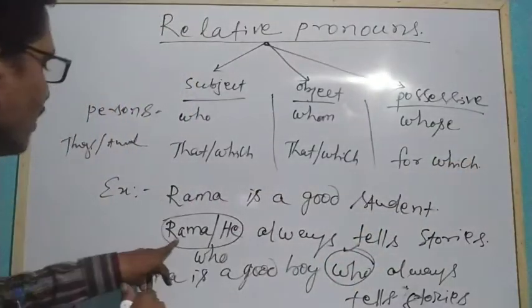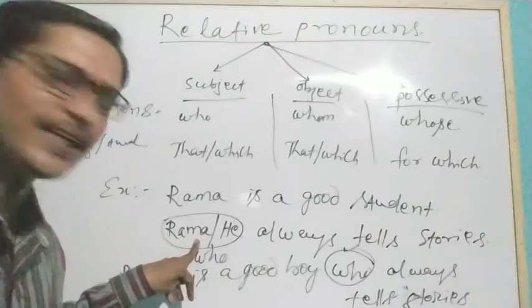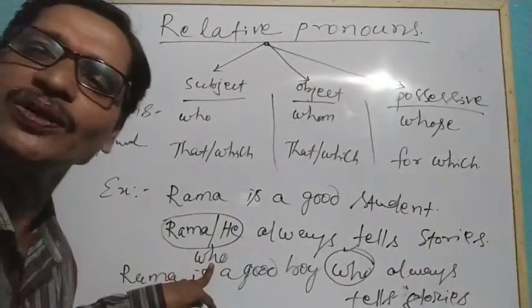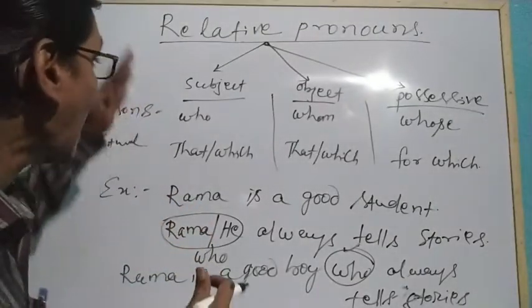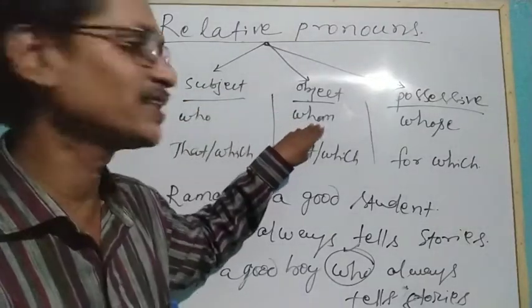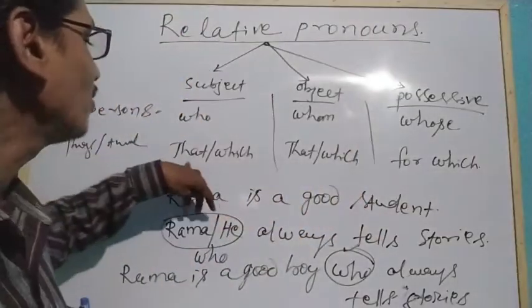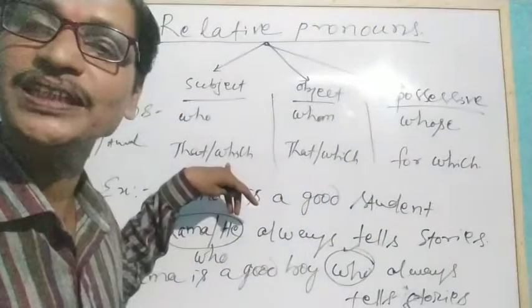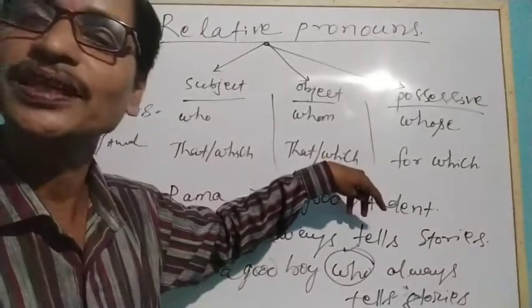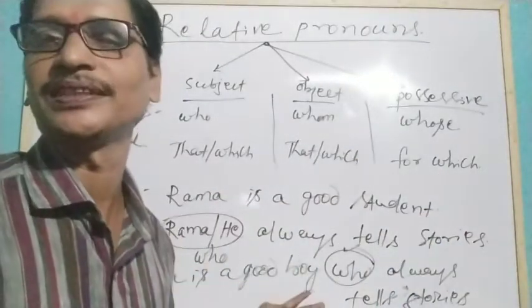Understand? Here Rama was used as a subject, therefore we used who. Let's understand how we use who as a subject, whom as an object, and whose as the possessive case. Similarly, that and which are used as subject, that and which as object, and for which as possessives.